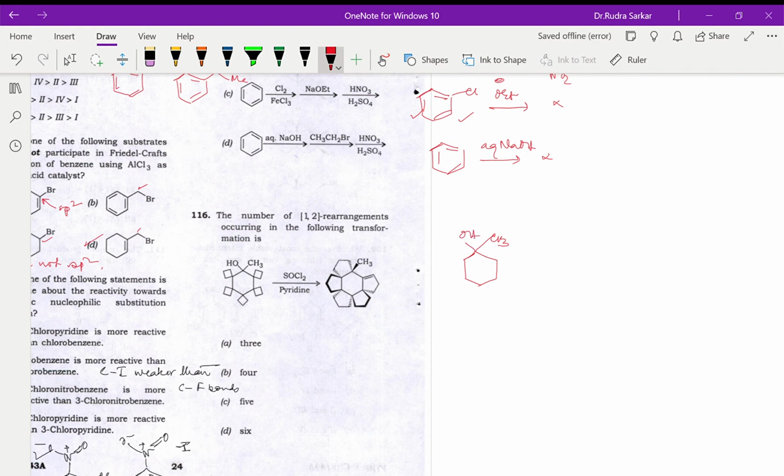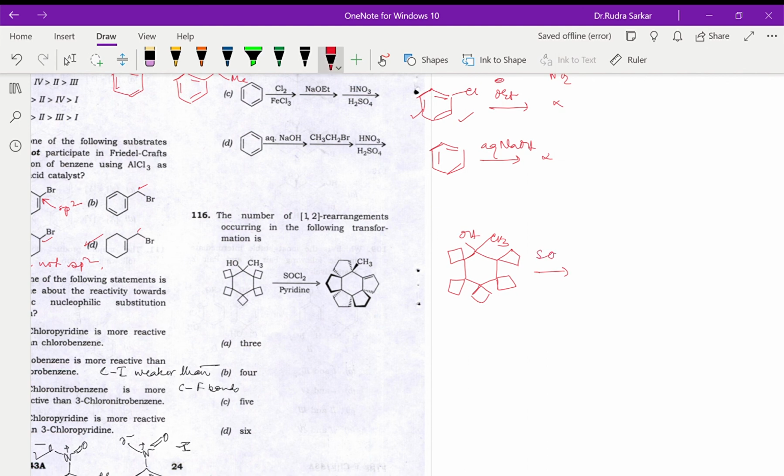Then 1, 2, 3, 4. So let us take this out. So what will be formed after taking a proton? Or let's say that over here we are using SOCl2. So obviously this will lead to the formation of a carbocation, right?